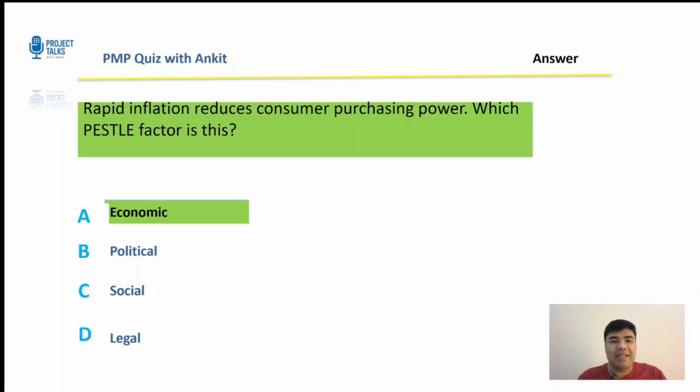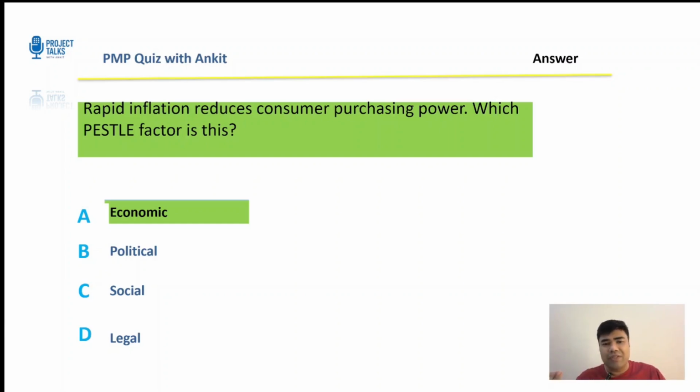All right. The correct answer is economic. Now, inflation and purchasing power are classical economic indicators. These describe the economic environment. Government actions can influence inflation, but inflation itself is economic, so it's not political. Consumer behavior does change, but the root is still economic, so it will not be social as well. And definitely it's not legal because there is no law involved in this, right?